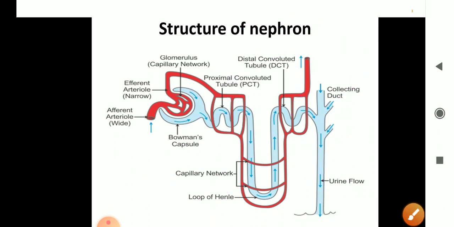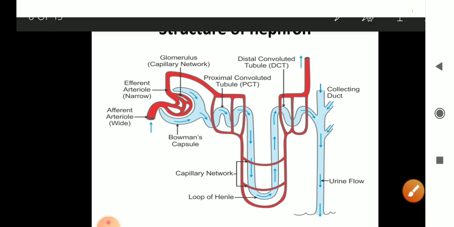Okay, now see, this is an artery. This is called renal artery, and this portion is called afferent arteriole.